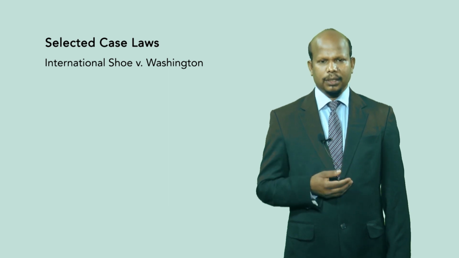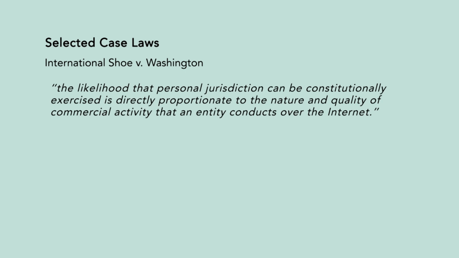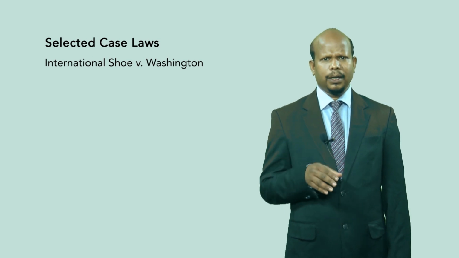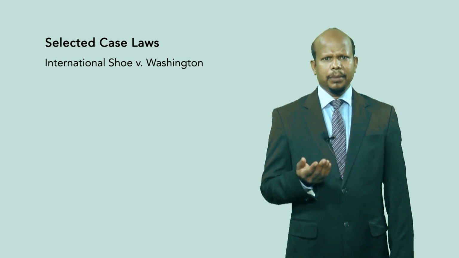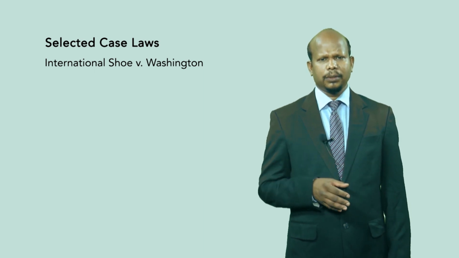The court observes that the likelihood that personal jurisdiction can be constitutionally exercised is directly proportionate to the nature and quality of commercial activity that an entity conducts over the internet. So, on the commercial activity and the physical presence of a service provider, there can also be a proportionality test where how much interaction is happening via the internet can be helpful through this case.